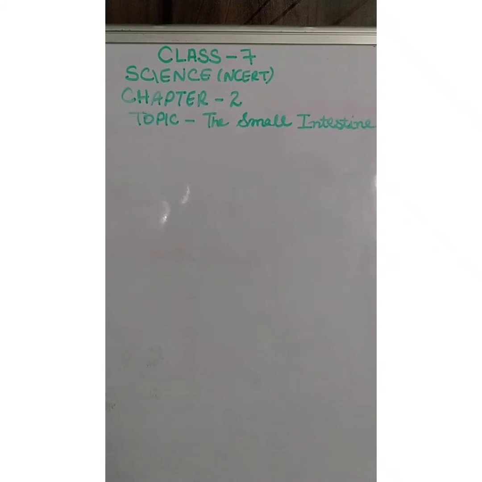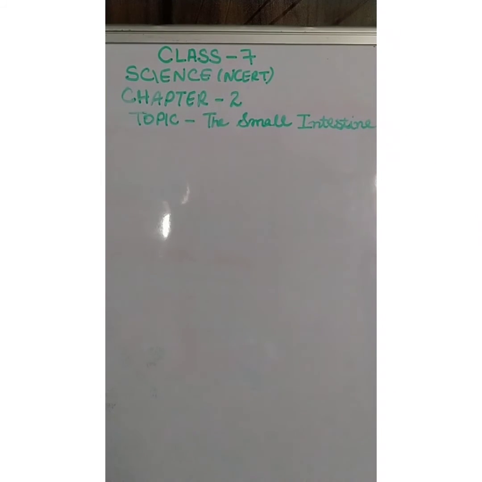Then this line is very important: what is the largest gland in the body? You will write small intestine. Oh sorry, what is the largest gland in the body? You will write liver. Then the bile plays an important role in the digestion of fats. So to digest fats, bile is really very helpful.